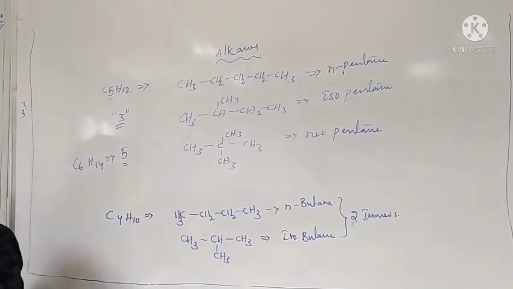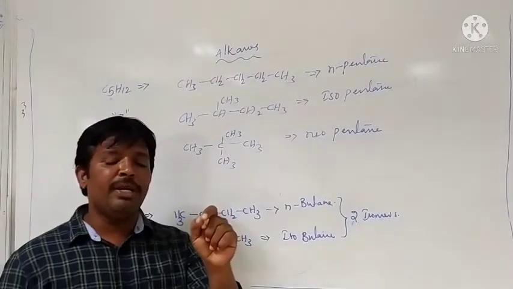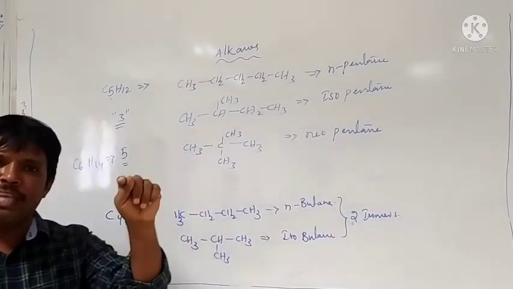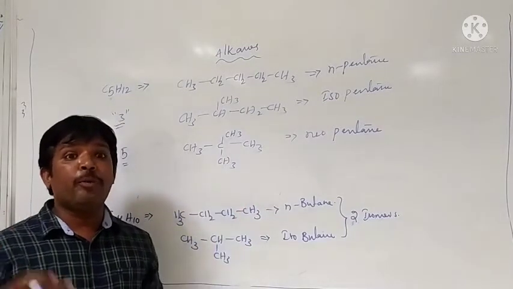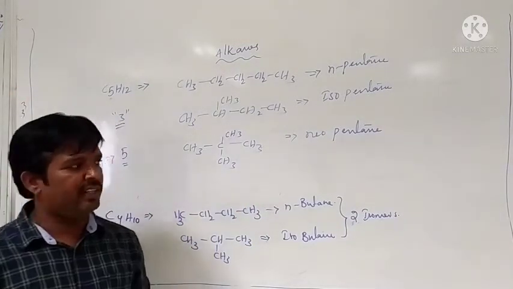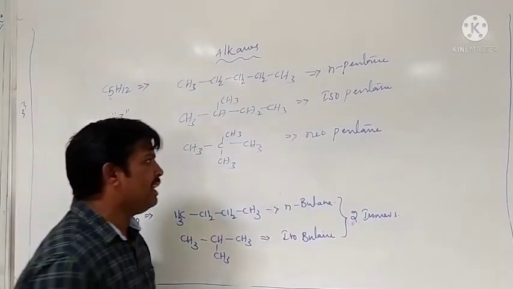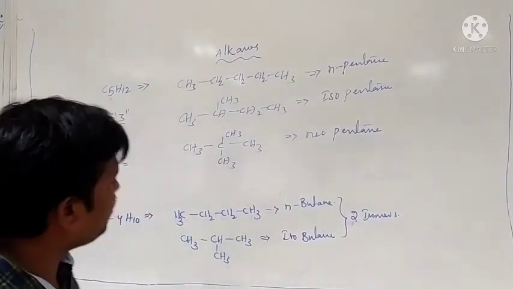What about positional isomers? Positional isomers means the compounds having the same molecular formula, but the position of the substituent is different. Let's see one example.